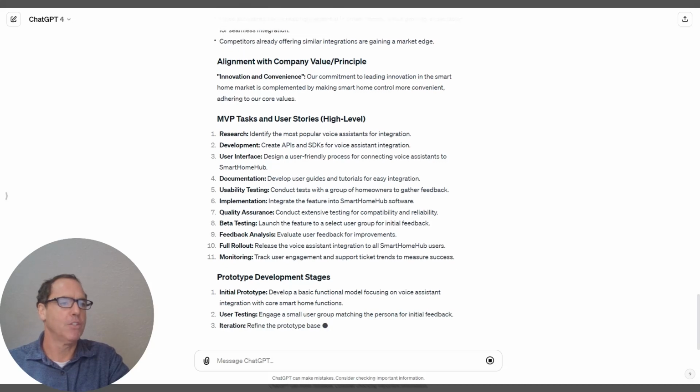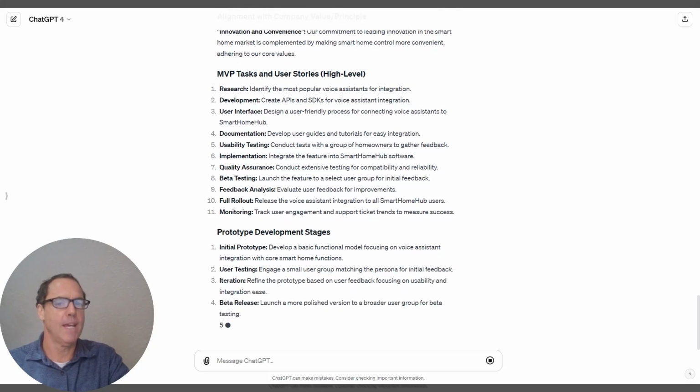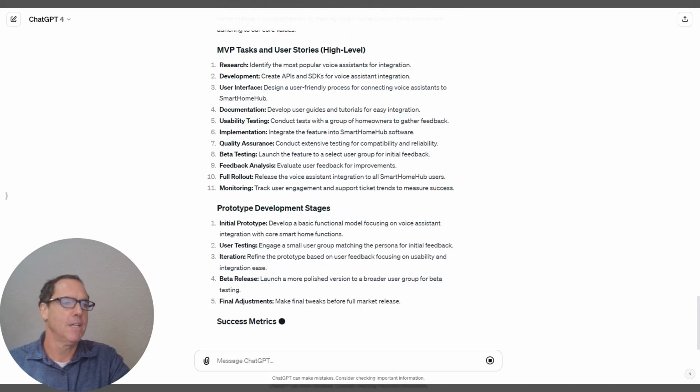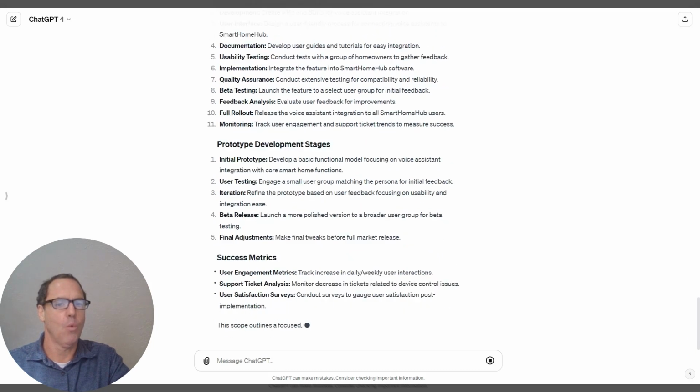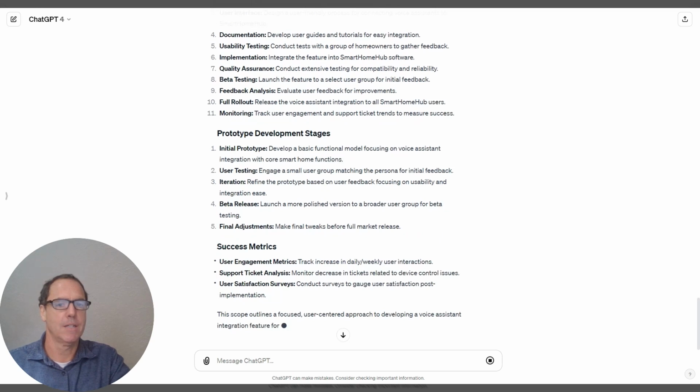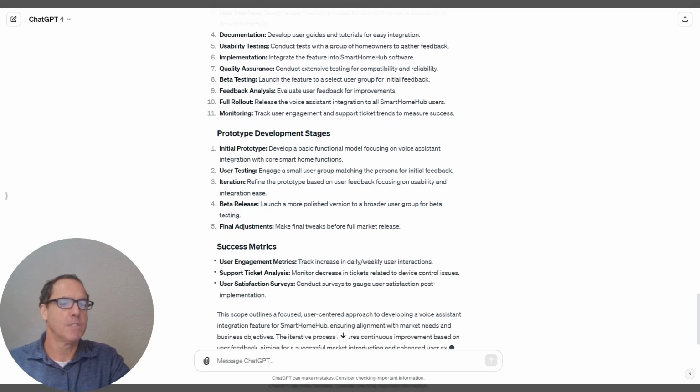It's telling me how to develop the initial prototype, giving me some ideas for that. Iteration, a beta launch, what some success metrics would look like.